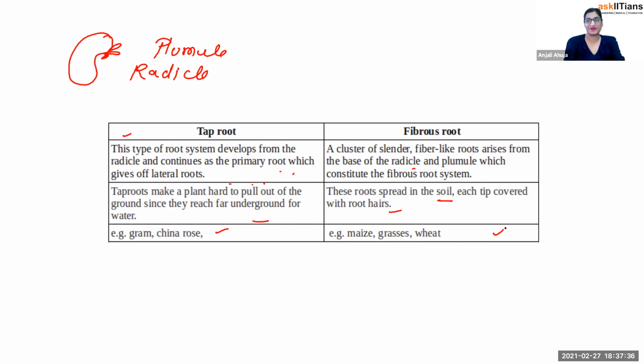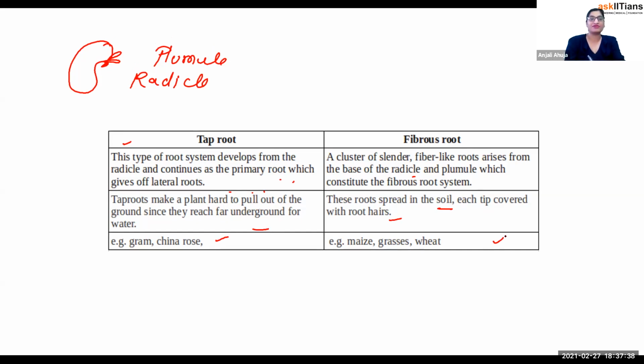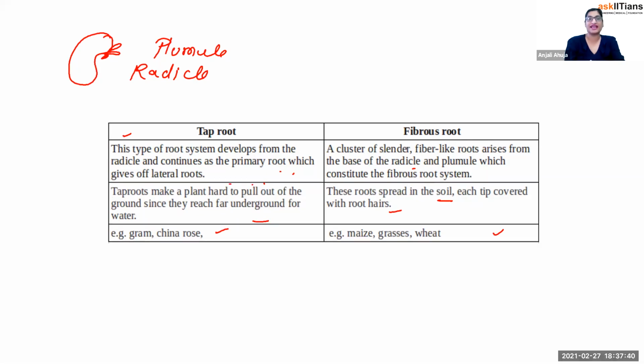Is it? Okay. So now let me confirm your syllabus, guys, because there was a diagram showing the modification of the root. I suppose we have to cover that in the next part. Let me see. Yeah, modification of root, I'll tell you in the last part. According to the syllabus, we have to cover that in the last part. But for now, as I've mentioned it, at least I should show you a diagram now.